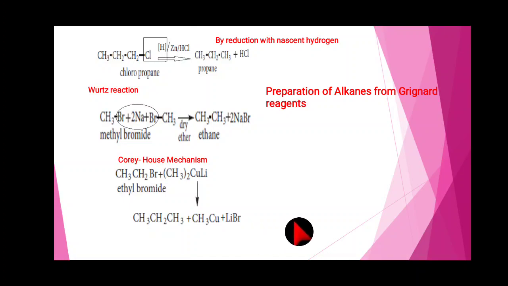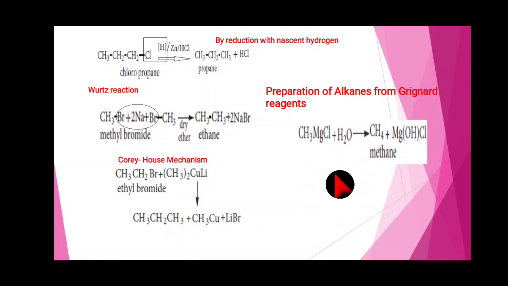Then, preparation of alkane from Grignard reagent. Grignard reagents we have known very well. CH3MgCl, methyl magnesium chloride, acts as a Grignard reagent. So how can we get the Grignard reagent? The haloalkane reacts with magnesium in the presence of dry ether to give alkyl magnesium halide, which is known as a Grignard reagent.